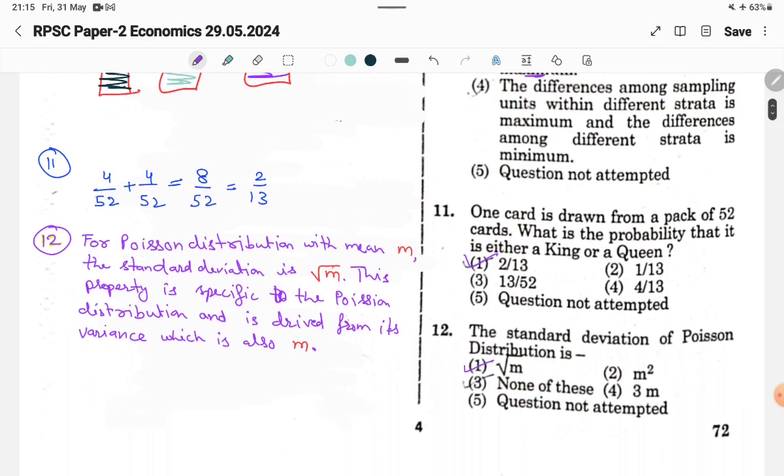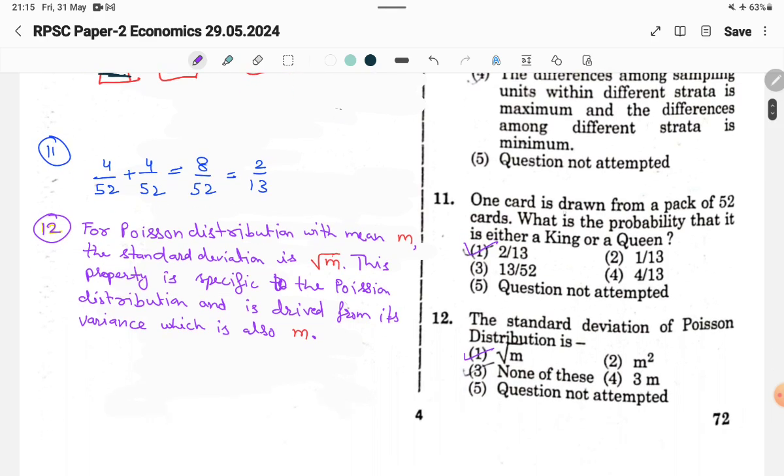Now the 11th question. One card is drawn from a pack of 52 cards. This is also a probability question, and I hope all of you know this very well. What is the probability that it is either a king or a queen?